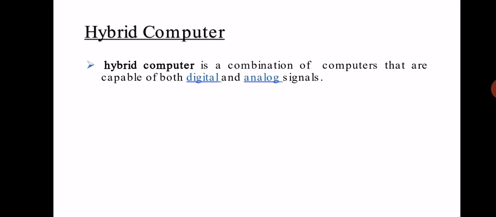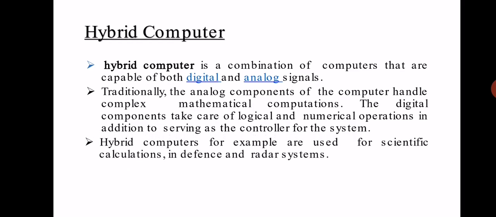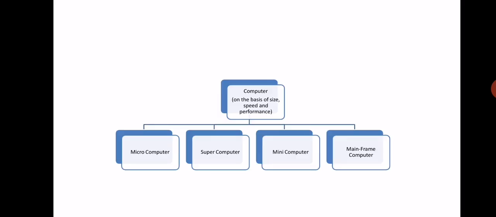Hybrid computer. A hybrid computer is a combination of computers that are capable of handling both digital and analog signals. Traditionally, the analog components of the computer handle complex mathematical computations. The digital components take care of logical and numerical operations, in addition to serving as the controller for the system. Hybrid computers are used for scientific calculation in defense and radar systems.